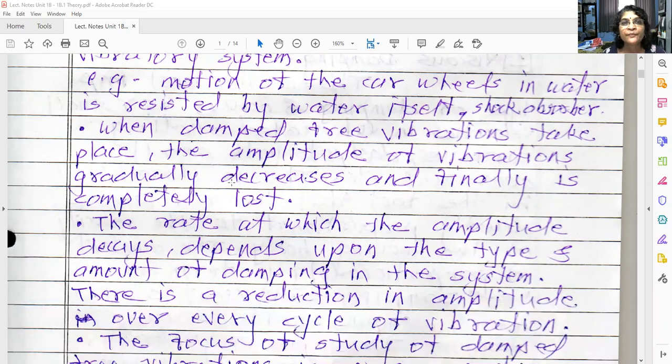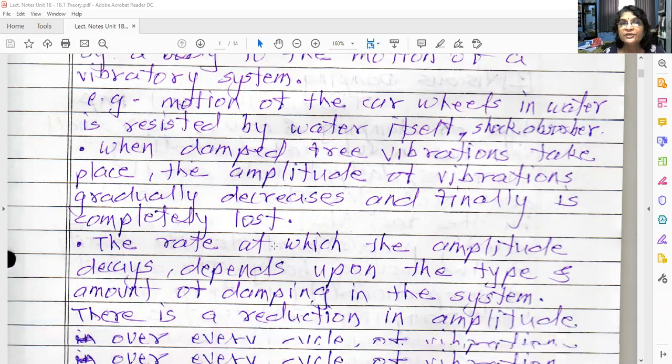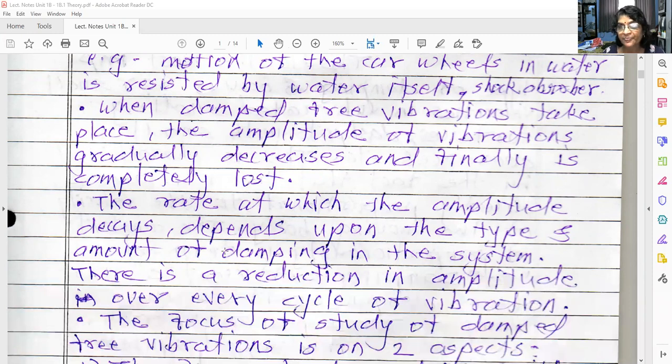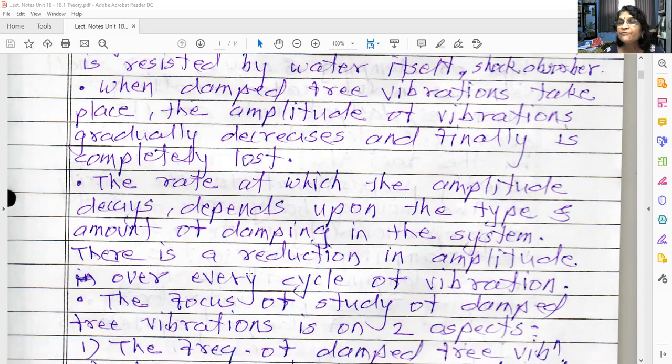Now, the rate at which the amplitude decays depends upon the type and amount of damping in the system. Why do we provide the damping? Because we have to control the vibrations, we have to reduce the vibrations. In each cycle there is a reduction taking place.